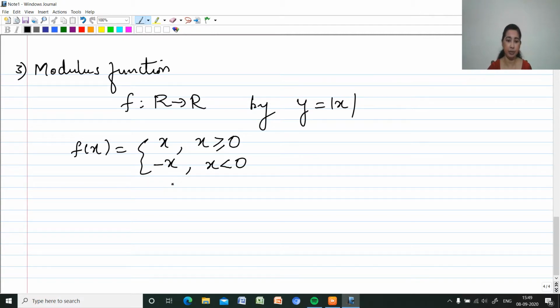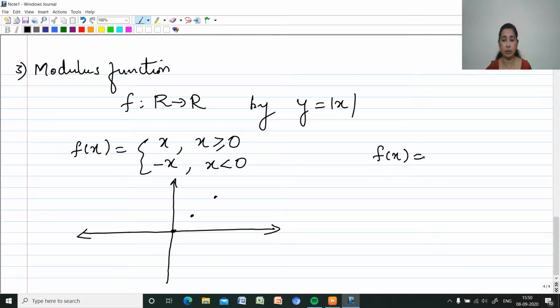So how will the graph be? While drawing the graph, if I am giving x equal to 0, it will be 0, x equal to 1, it will be 1, x equal to 2, it will be 2 itself. Then what about the negative side? If I am giving x equal to minus 1, with f of x equal to minus x, it becomes minus of minus 1, which is positive. So x equal to minus 1 gives positive 1. Then x equal to minus 2 gives positive 2.